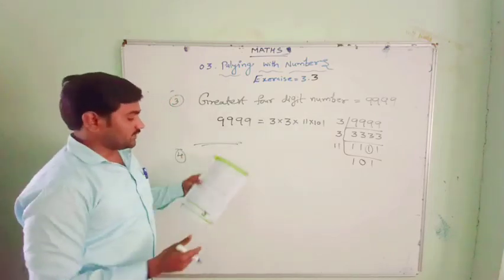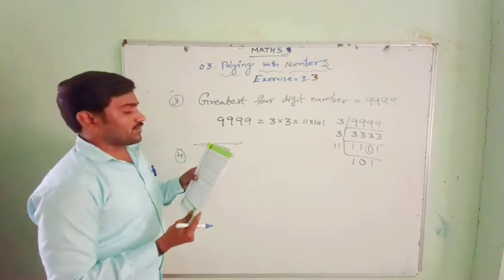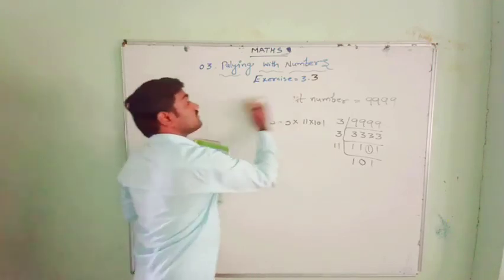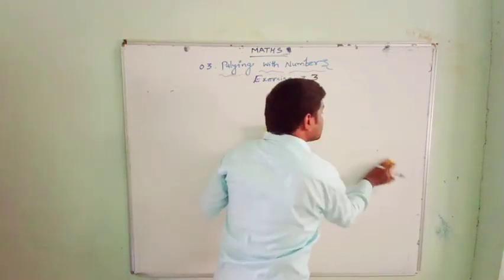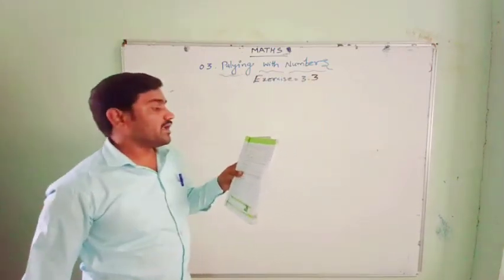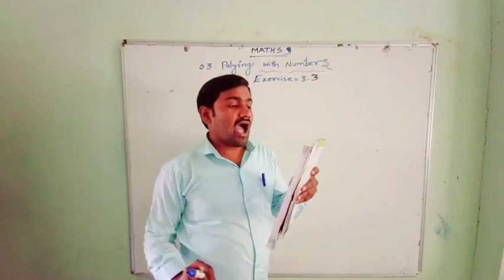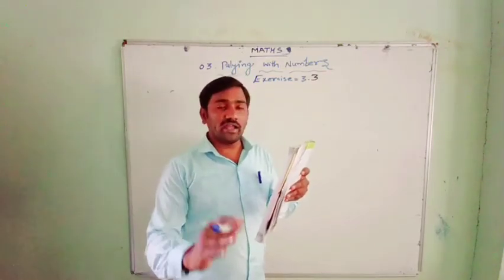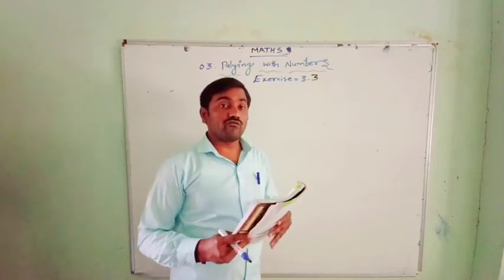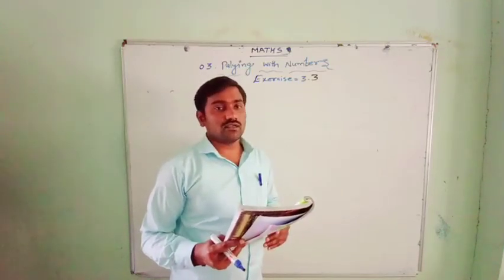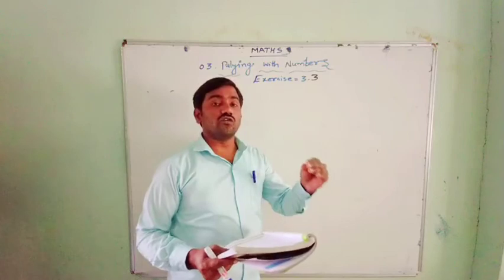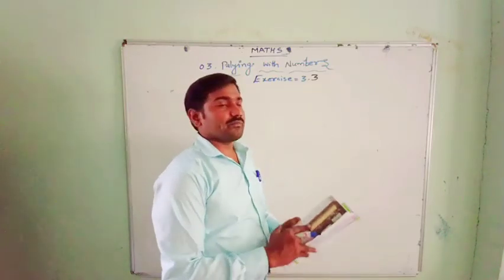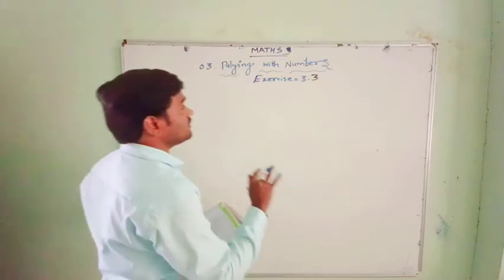Then the fourth question. I am the smallest number. Here there is a puzzle, and we are very interested to solve puzzles. Let us see what is given. I am the smallest number having 4 different prime factors. Can you find me? Having 4 different prime factors. Can you find the number?